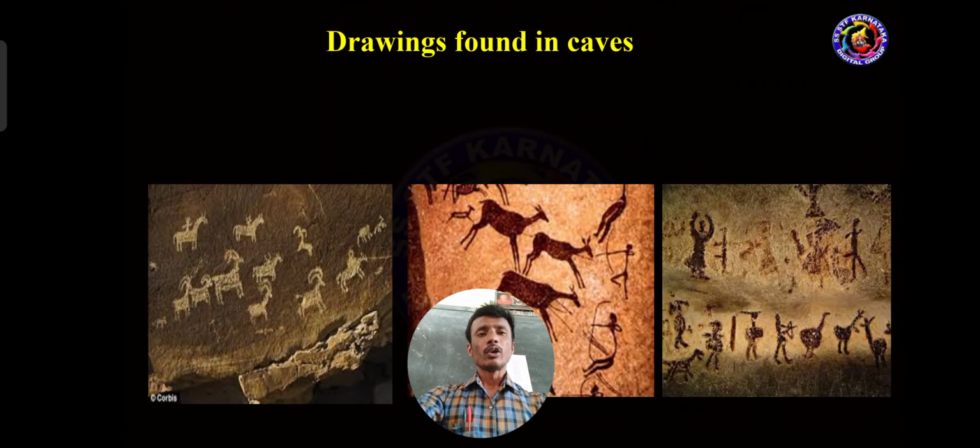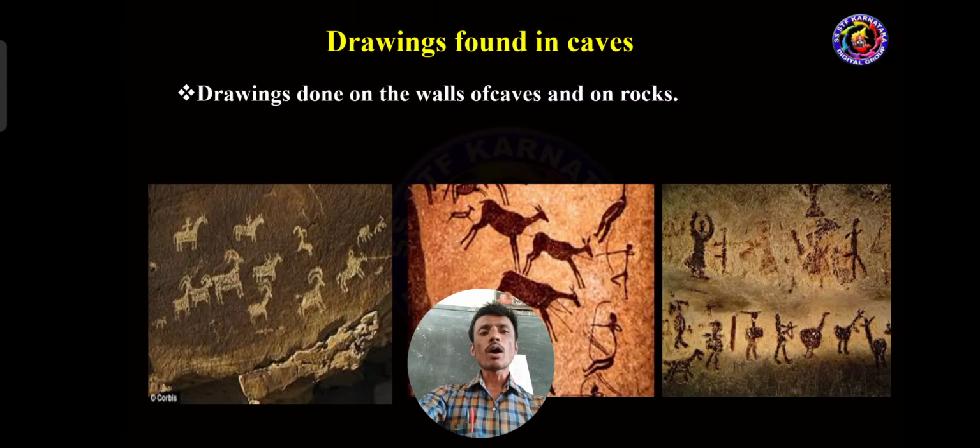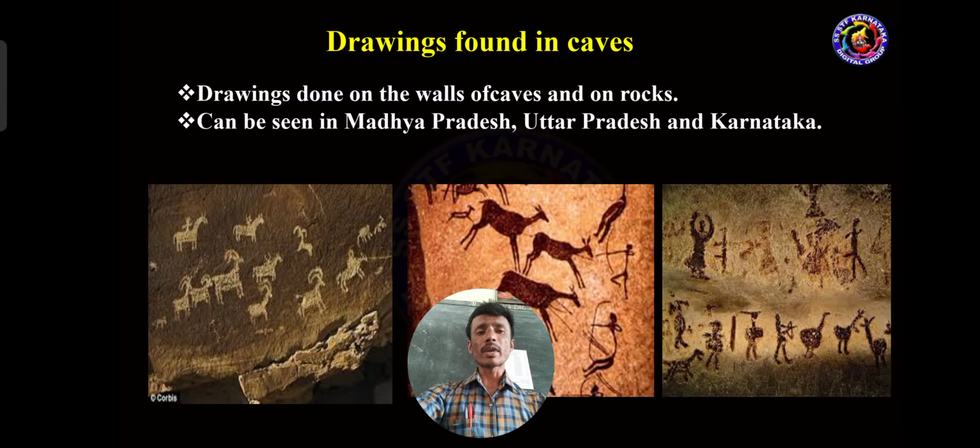And drawings found in caves. Here see drawings done on the walls of caves, on rocks. So in caves they made some important drawings on the walls. What type of drawings are there? Mainly of hunting animals, and pictures of animals on the rocks, especially in caves. We can see such important drawings in Madhya Pradesh, Uttar Pradesh and Karnataka.